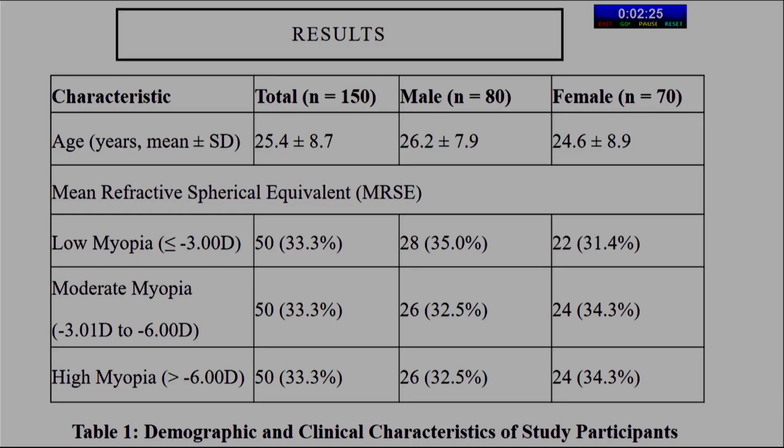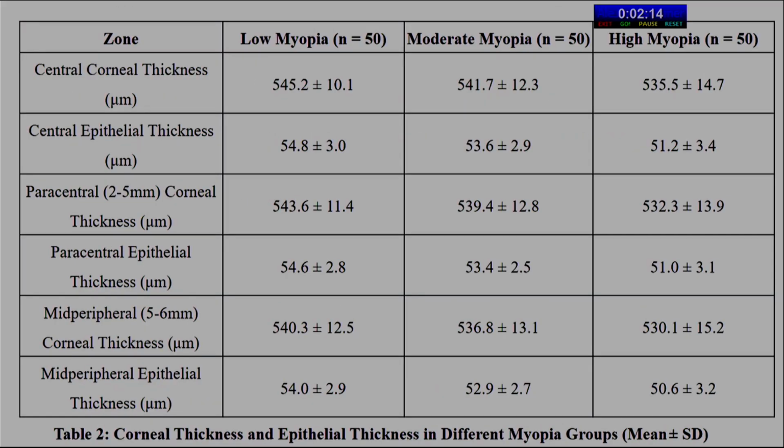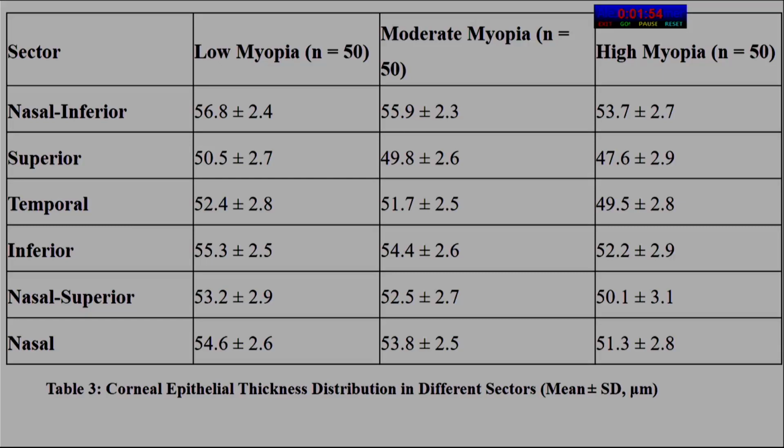This table shows the demographic and clinical characteristics of the study participants. There is an equal distribution of the population with a slightly higher male proportion, and this table shows the groups. We collected 50 samples from each group. This table shows us the corneal thickness and epithelial thickness in the different myopia groups. These tables suggest central corneal thickness is thicker in low myopic patients and thinner in high myopic patients, that is, inversely proportional. Similarly, central epithelial thickness also follows this. Next, the corneal epithelial thickness distribution in different sectors: the nasal inferior sector shows the highest thickness in low myopic patients and the superior quadrant is the thinnest.